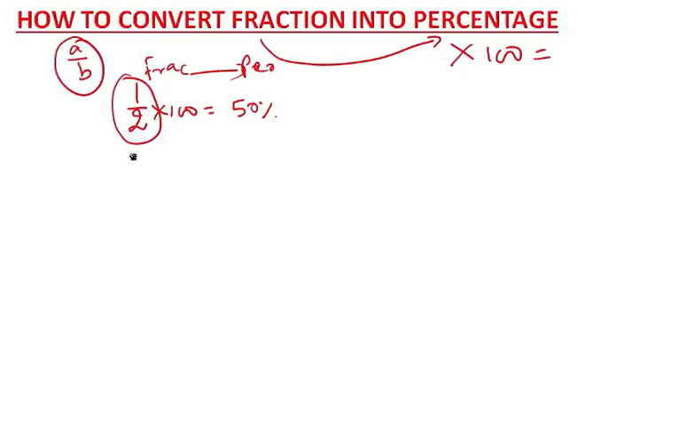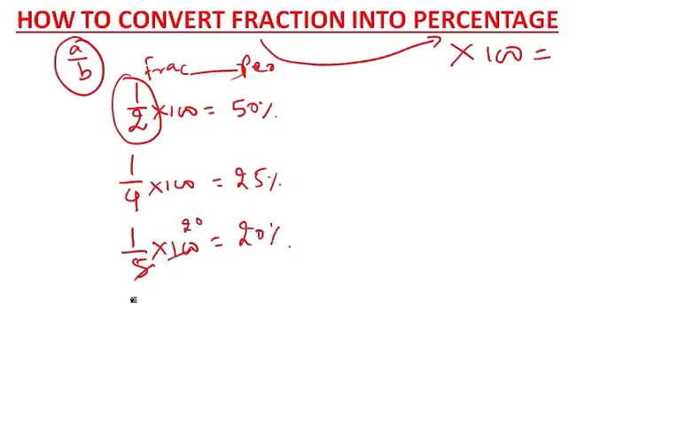Now tell me what is 1 by 4 into percentage. This is a fraction. I want to convert it into percentage, so what do I have to do? Tell me. I have to multiply by 100. So it will be 25%. Okay, tell me what is 1 by 5 in percentage. Just multiply by 100. If you multiply any number by 100, you will get percentage. Just divide, you get 20. It means 20%.